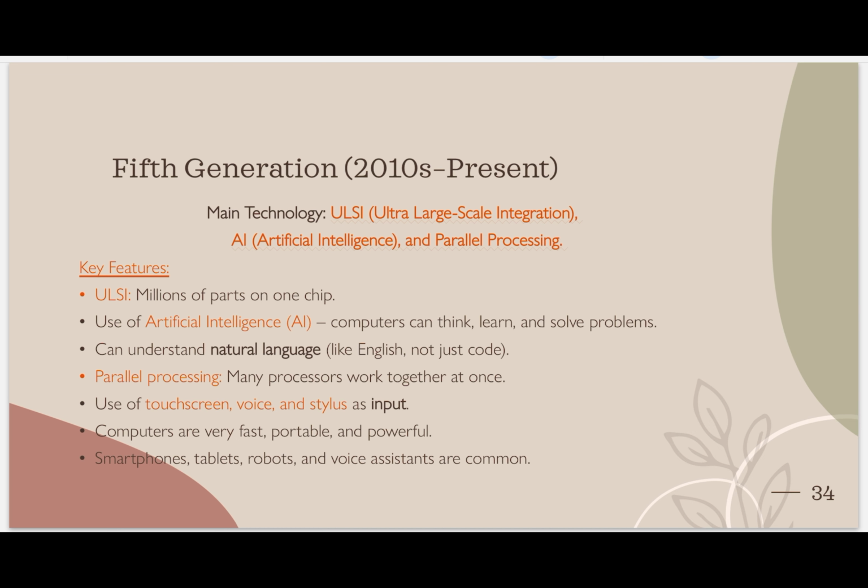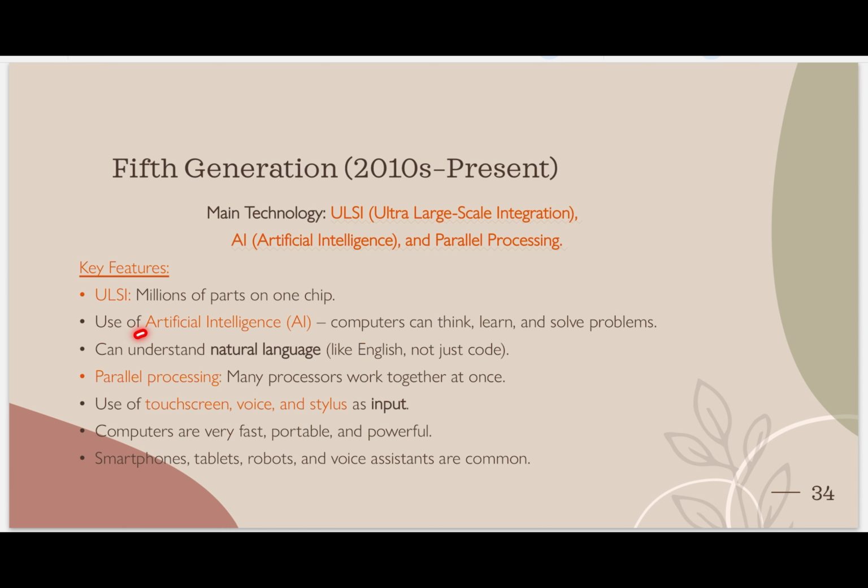So what happened? What do we learn from this? When we do parallel processing, or multiple processors work on a single function, then it reduces time and it gives us the result very fast. So that's why parallel processing. See, ULSI, millions of parts on one chip. How many parts? Million. Million means 1 million is equal to 10 lakh, right? 1 million is equal to 10 lakh, which means 10 lakh small parts of chip are included in one ULSI.